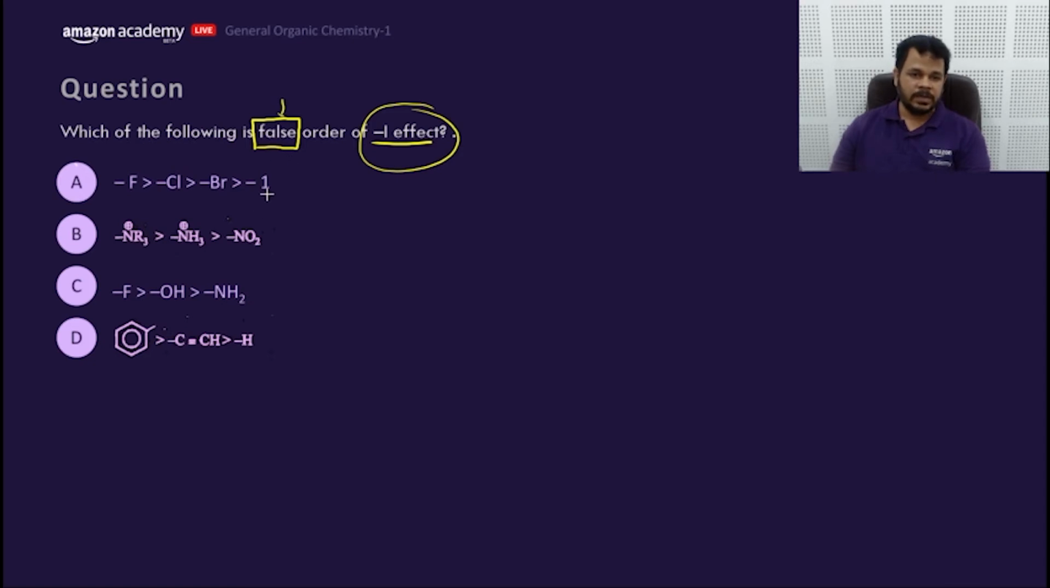False order, my dear friend. This is the correct order: F, Cl, Br, I. This is correct: NR3, then NH3, and then NO2. This is absolutely correct. F is more electronegative than oxygen and then nitrogen. This is absolutely correct.